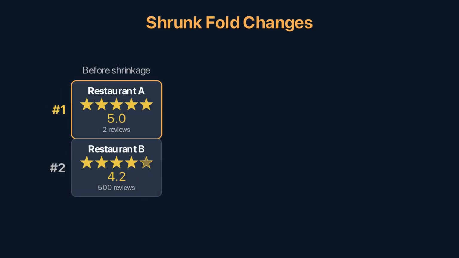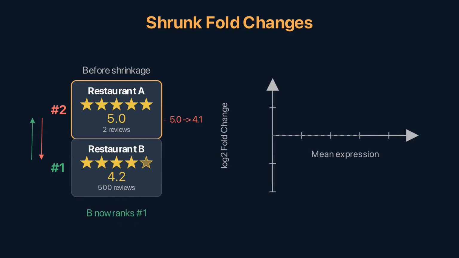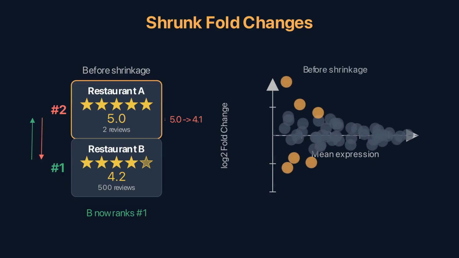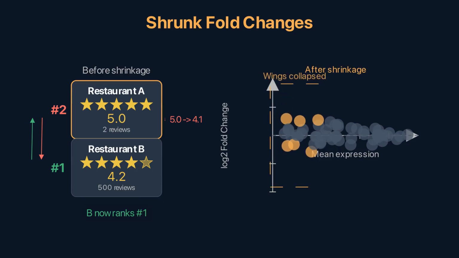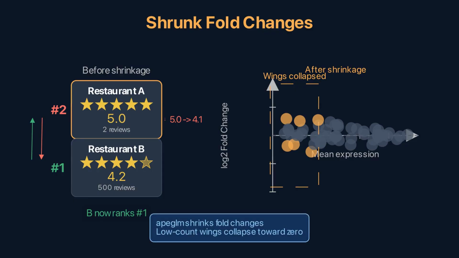After shrinkage, the rankings change. The apeglm method in DESeq shrinks log 2-fold changes while preserving their ranking among high-count genes. The dramatic 10-fold change in the 3-read gene gets shrunk to a modest 2-fold change, probably noise. The reliable 1.5-fold change in the 10,000-read gene stays at 1.4, almost unchanged. On the MA plot, log fold change versus mean expression, the effect is visible. The wings at low expression collapse toward 0. The remaining fold changes at high expression are trustworthy. Shrunken fold changes are what you should use for downstream ranking and gene set enrichment analysis.